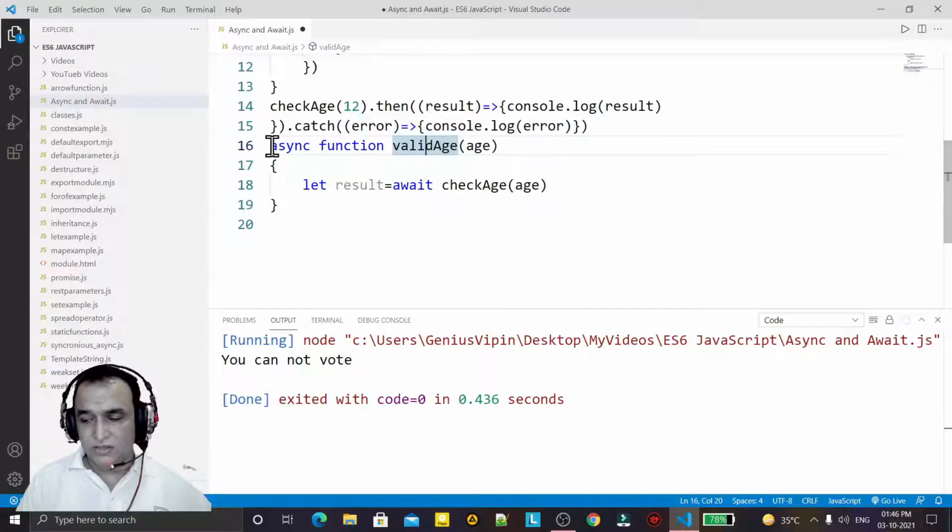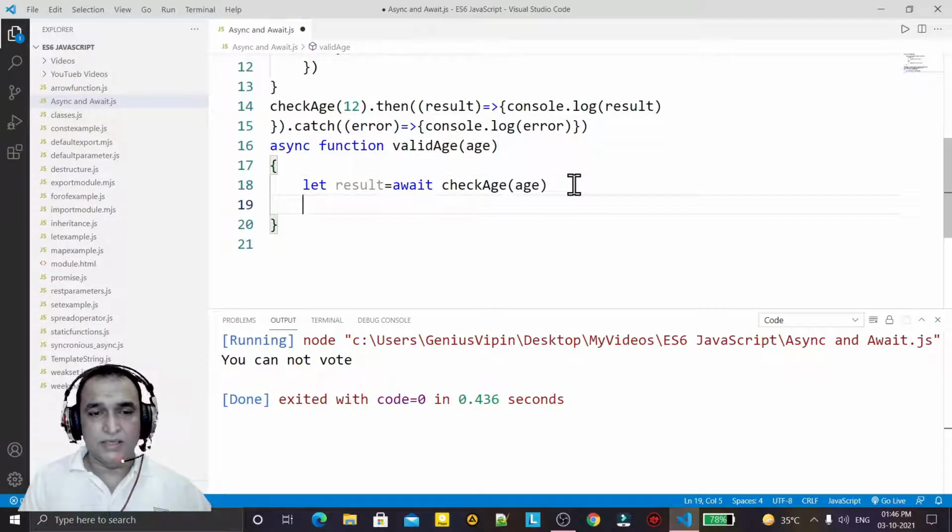This async is converting this function into an asynchronous function, and this await is waiting for this function or promise to complete the execution. If the execution is complete, the result will come in the result variable, and I can display it here like this. You can vote. Very simple.